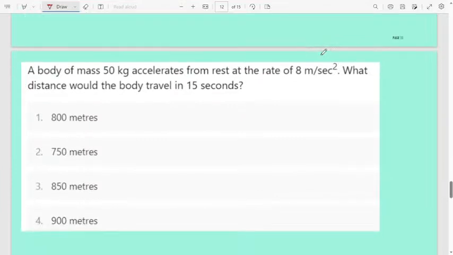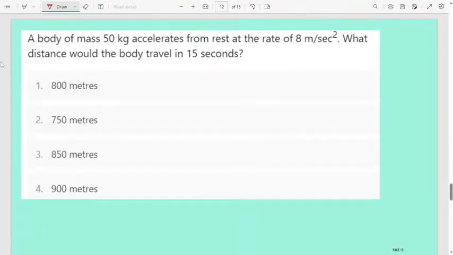Next question, very easy, simple questions. A body of mass 50 kg is accelerated from rest. When you see the word rest, you have to remember the initial velocity will be 0. From rest at the rate of 8 meter per second square, so the acceleration will be 8 meter per second square. What distance does the body travel in 15 seconds? Time is also given, 15 seconds.